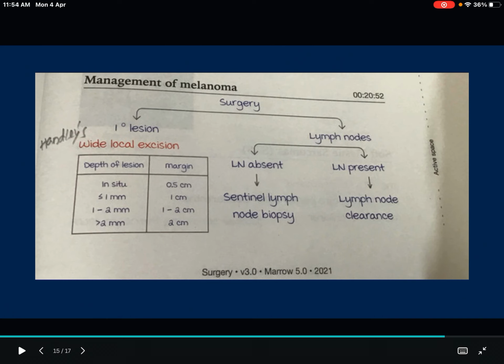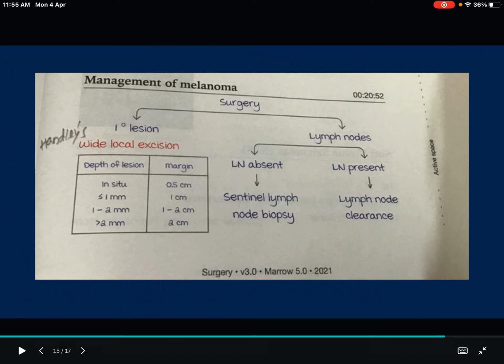There are so many different managements, so I will just tell simply what the things are that you have to do. The main management of melanoma is surgery, and if it is a primary lesion, wide local excision is preferred. Depending upon the depth of the lesion, we will choose the margin.